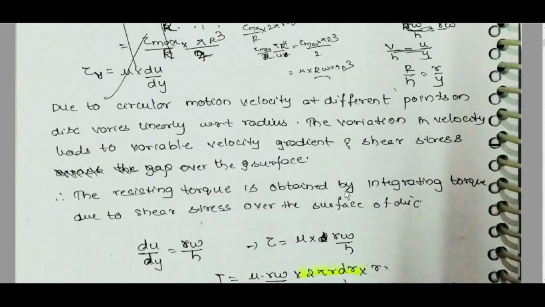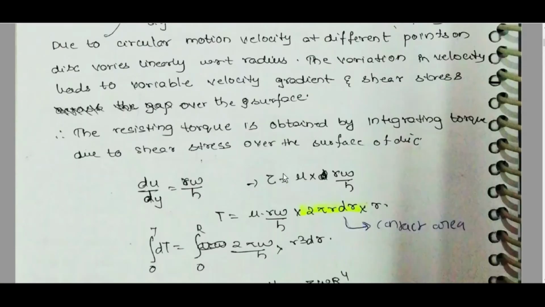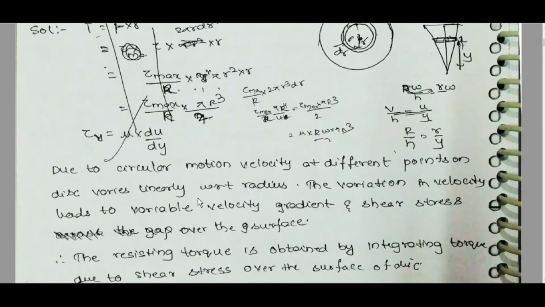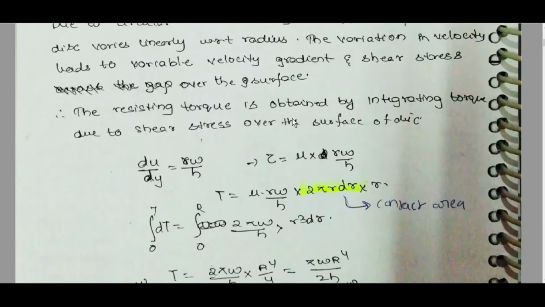The variation in velocity leads to variable velocity gradient and shear stress. The resisting stress tau is equal to mu du by dy, which is mu into r omega by h at distance r.